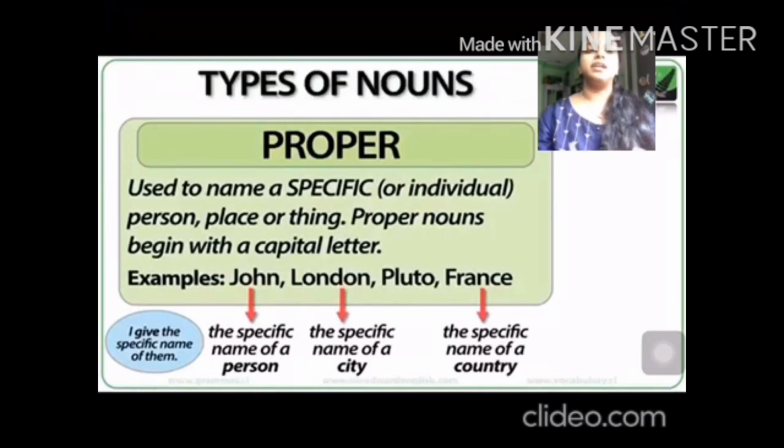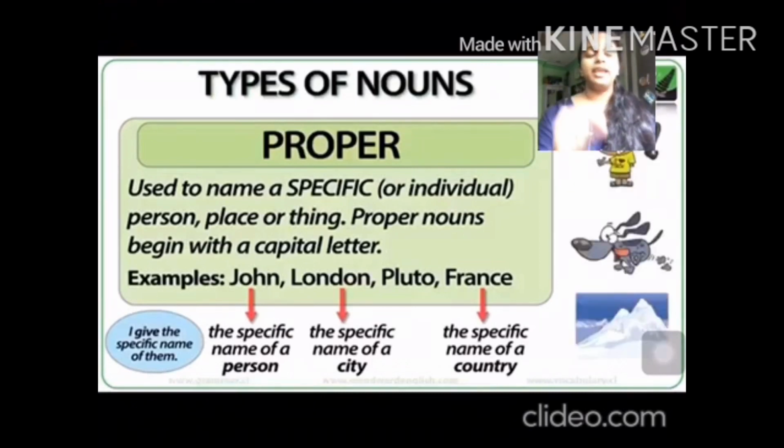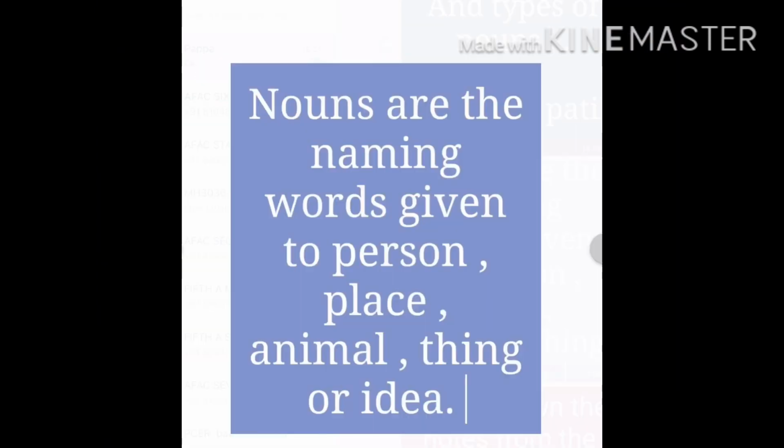They are always written in capital. You can see that the first letter is beginning with a capital letter. Example, John, J is written in capital. London, L is written in capital.